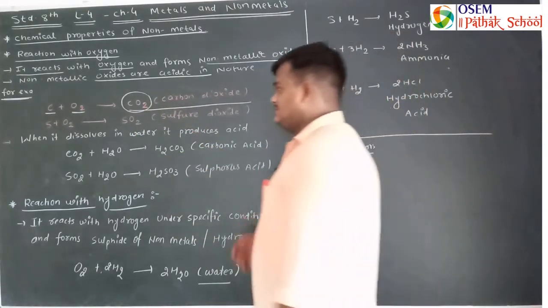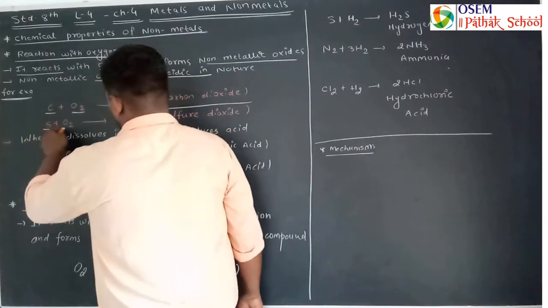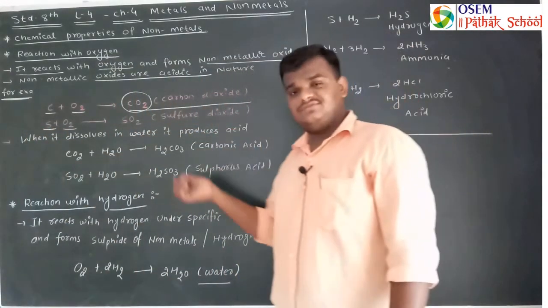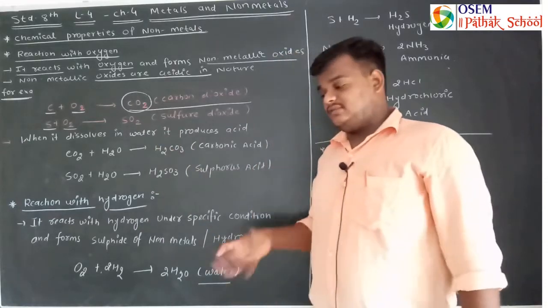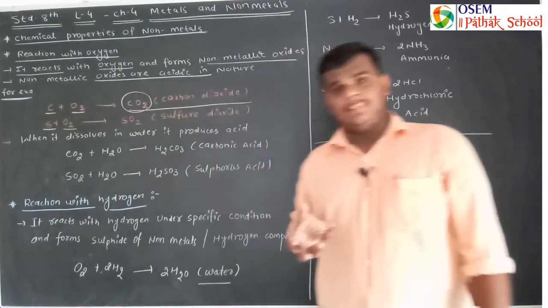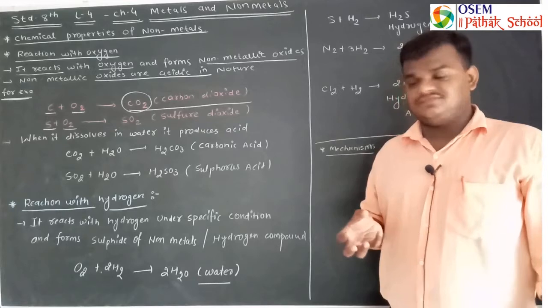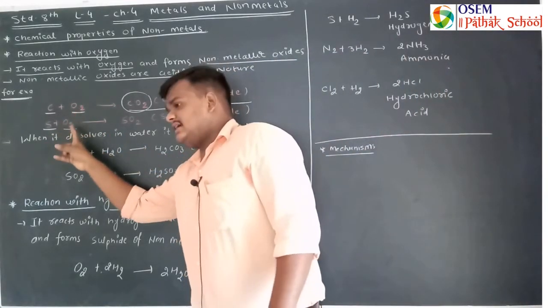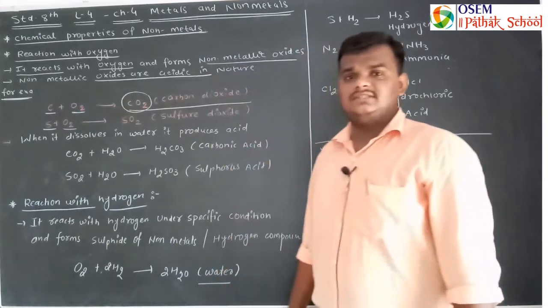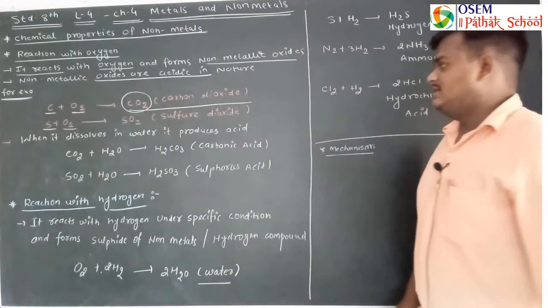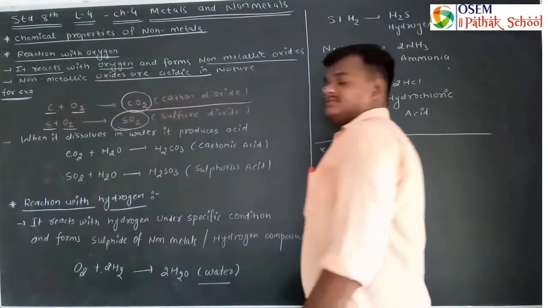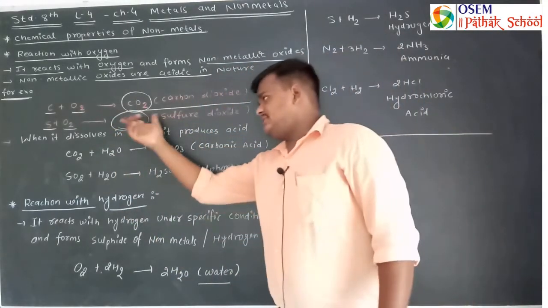Another example is sulfur plus oxygen. What happens in this reaction? Sulfur is obtained in mineral form. This sulfur reacts with oxygen, means it burns in the presence of oxygen, and produces sulfur dioxide gas, which is a non-metallic oxide.